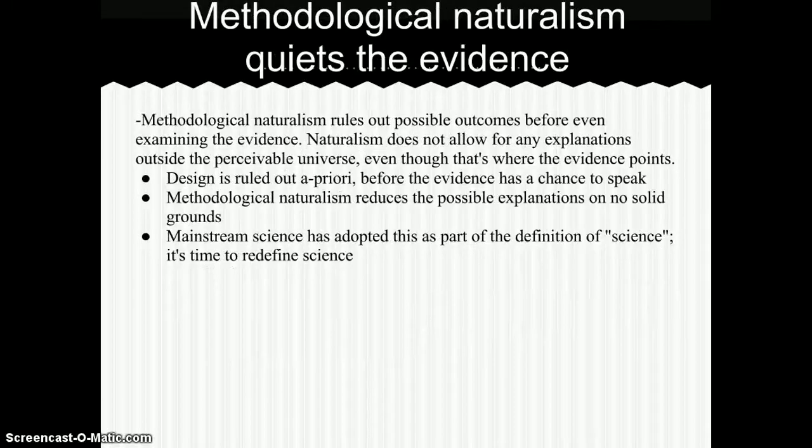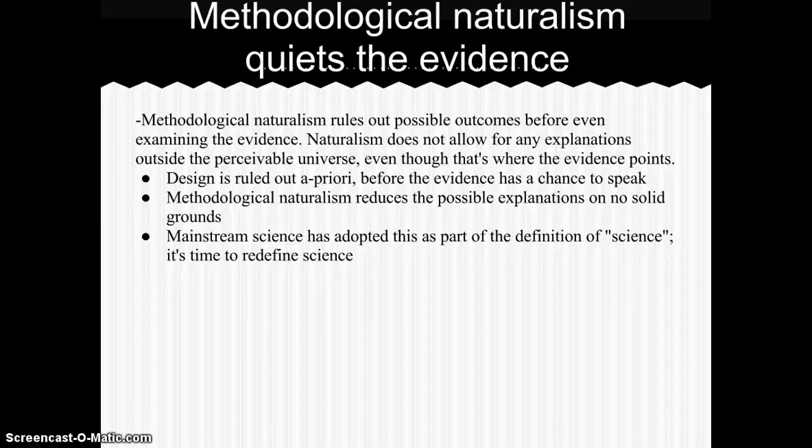But methodological naturalism quiets the evidence. Naturalism rules out possible outcomes before even examining the evidence. Naturalism doesn't allow for any explanations outside the perceivable universe, even though that's where the evidence points. Design is ruled out a priori before the evidence has a chance to speak. Methodological naturalism reduces the possible explanations on no solid ground, and mainstream science has adopted this as part of the definition of science.